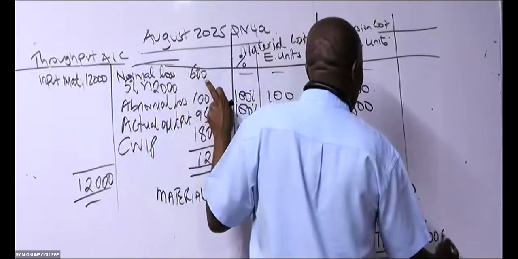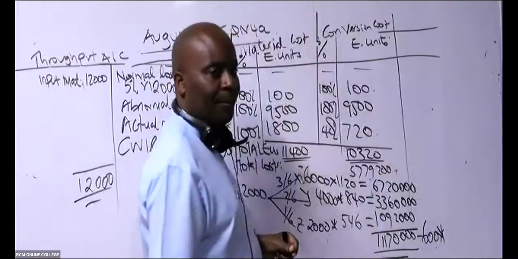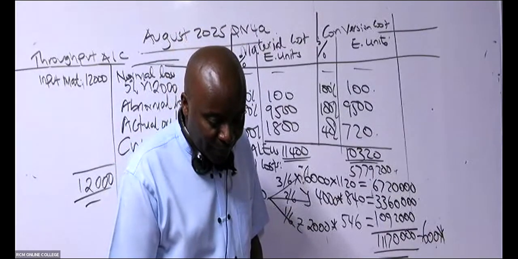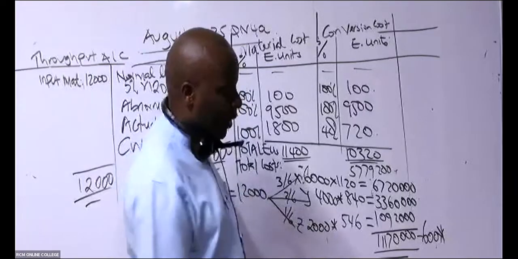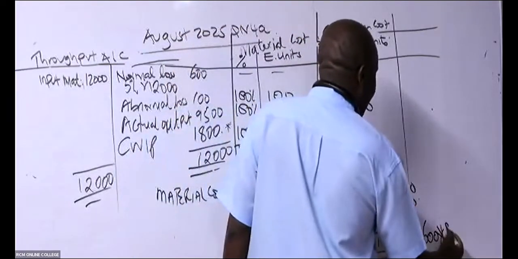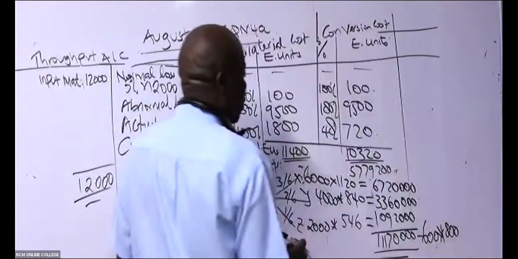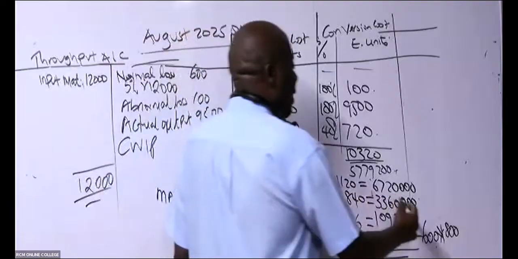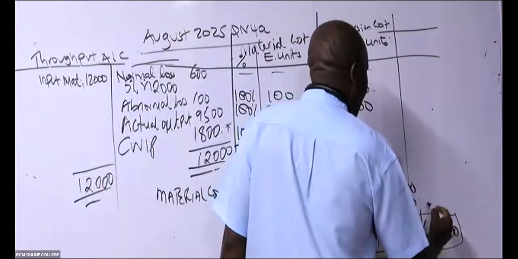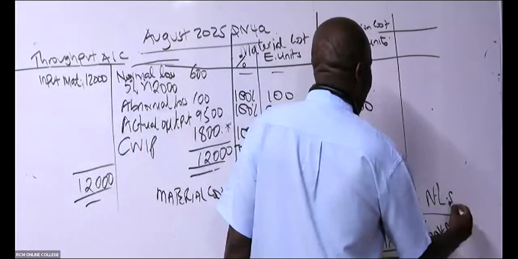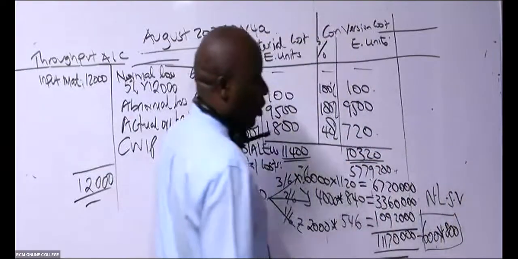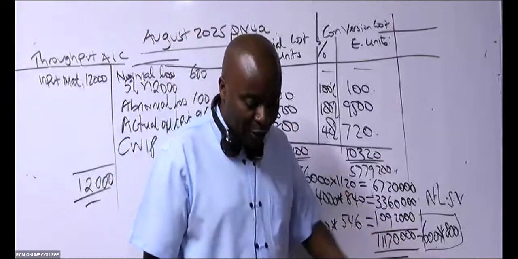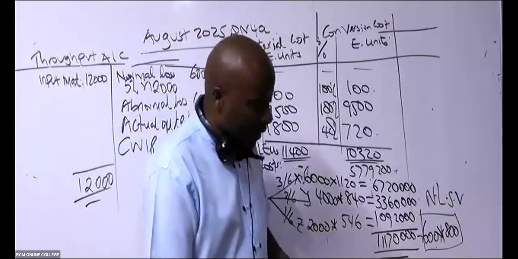And have they given us the scrap value per unit? 800. So always remember to subtract the normal loss scrap value. Deduct normal loss units times the scrap value over 800.